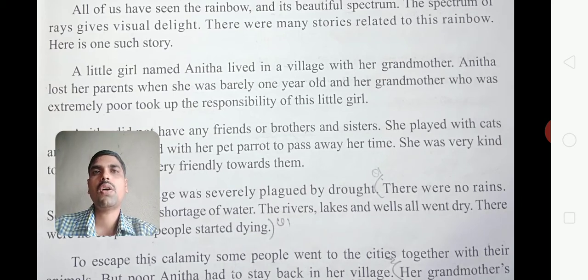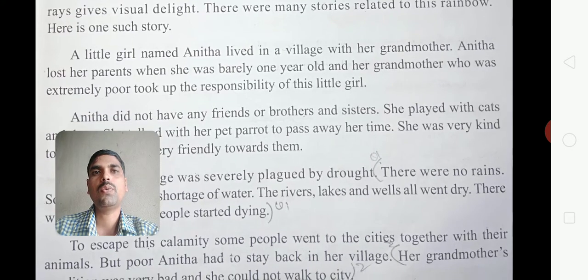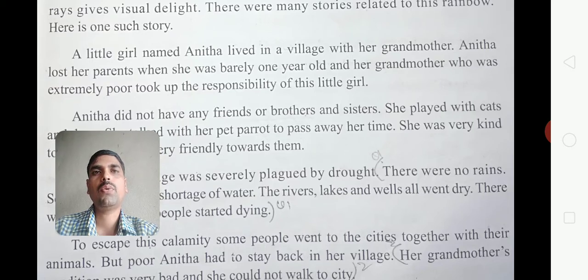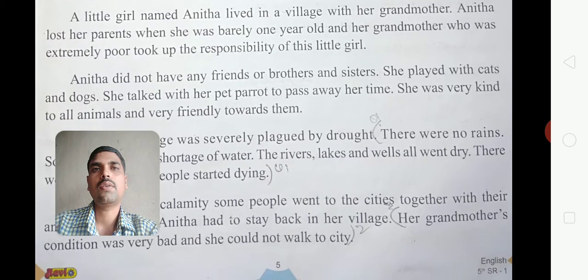Anita lost her parents when she was barely 1 year old. When she was in her childhood, at 1 year old, that time she lost her parents. Her grandmother, who was extremely poor, took up the responsibility of the little girl. Means her grandmother took her, took all the responsibilities of that girl Anita, and she was feeding her.